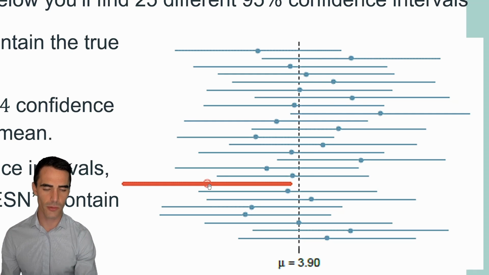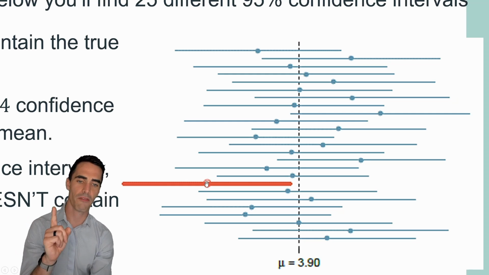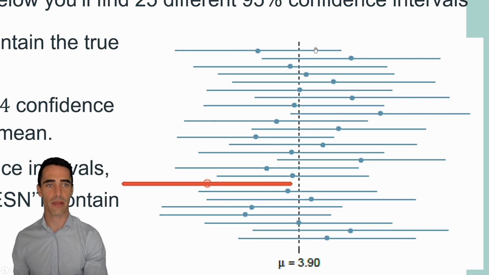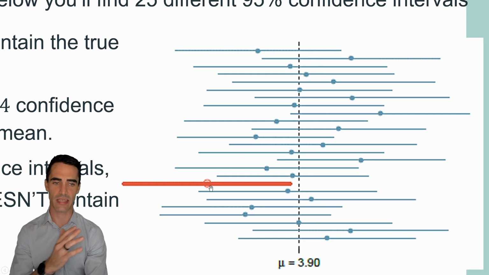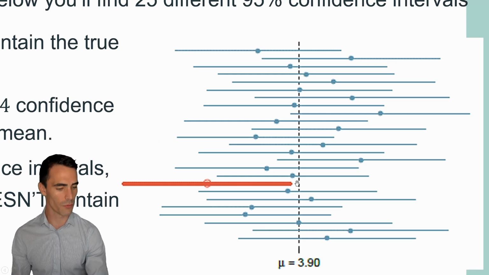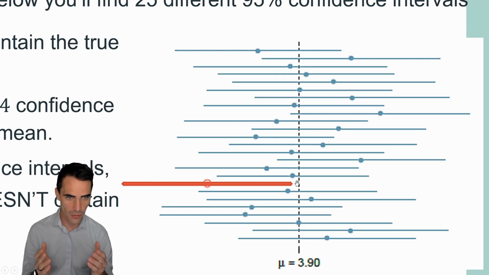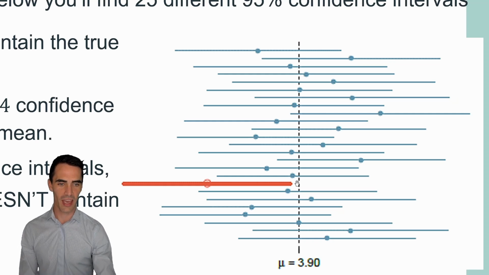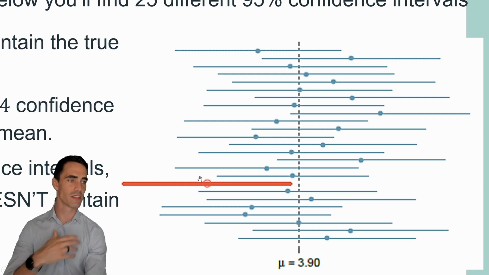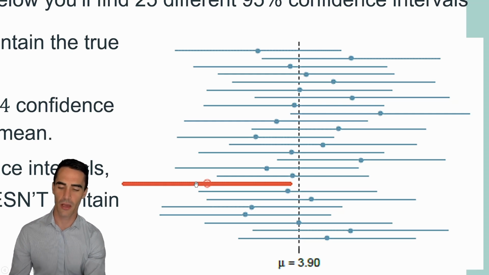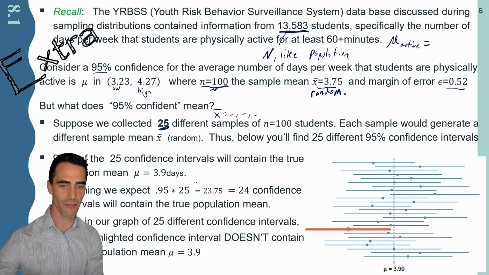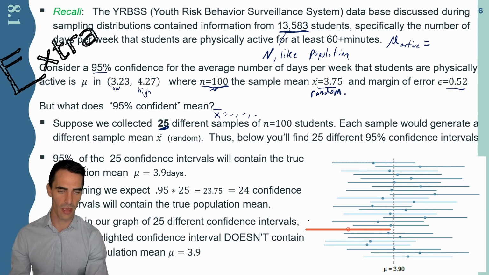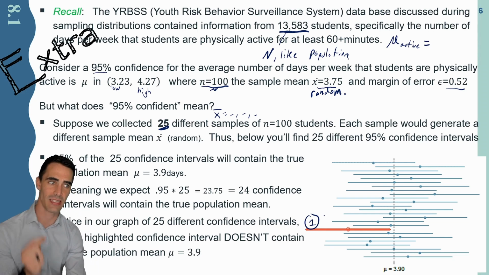But if you look, there's actually one confidence interval out of the 25 I produced that is outside, that does not contain the population mean. How unfortunate would it be if you were the person that got that confidence interval and you brought this up and said, yep, here's my confidence interval, we're pretty sure it's in here. Well, unfortunately, 95% confident means that it's possible. In fact, out of 25 samples, there's one interval that is not going to contain the mean.